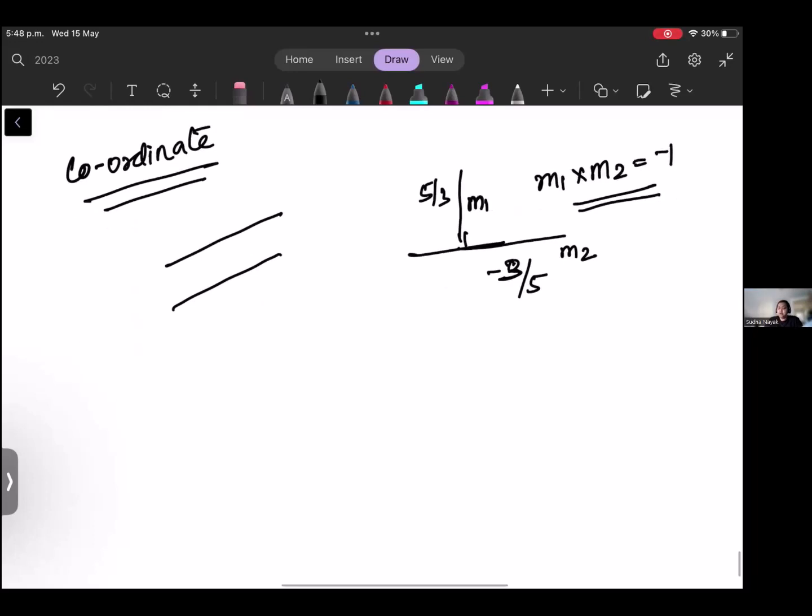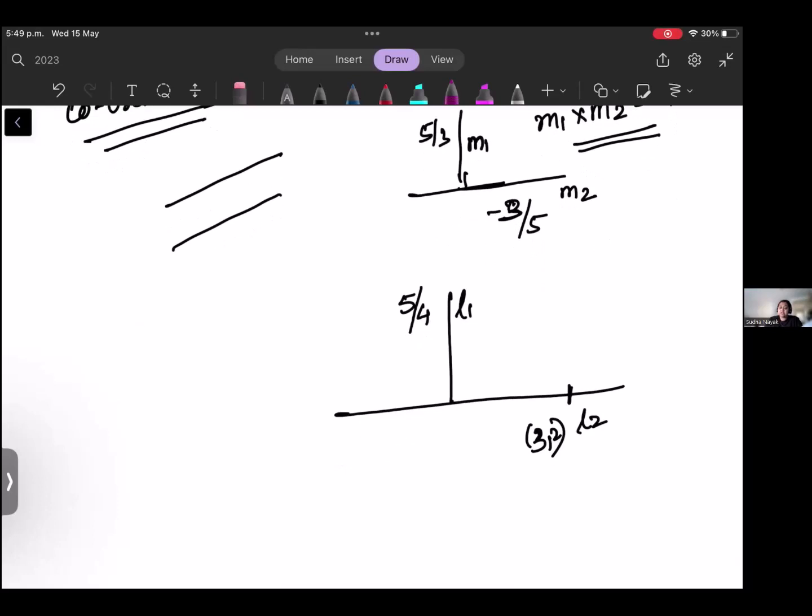And remember, how will you do the word problems? Suppose they say this is line L1 and this is line L2, and the slope of line L1 is 5 over 4. You have to find the equation of L2, which is passing through the point (3, 2). You find the slope of L2, which is minus 4 over 5, and then it passes through this point.